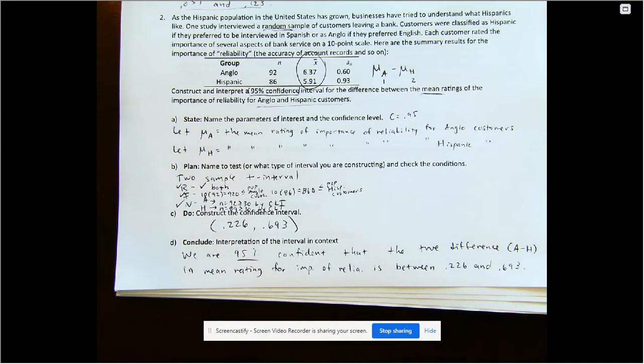And that's it. And so your homework is just to do the additional 2 problems on the back.